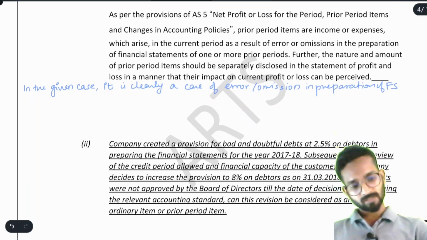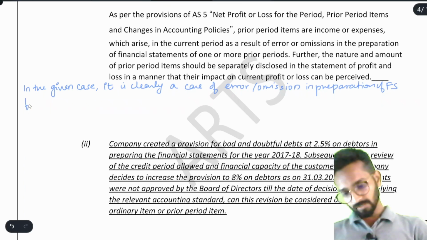I am writing FS instead of financial statements to save the ink, okay, for the year 2015-16.